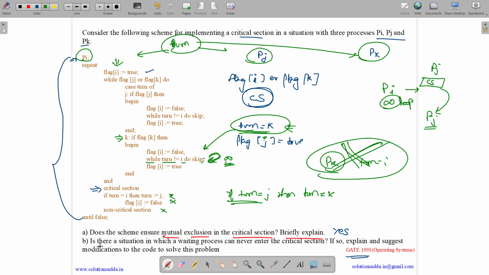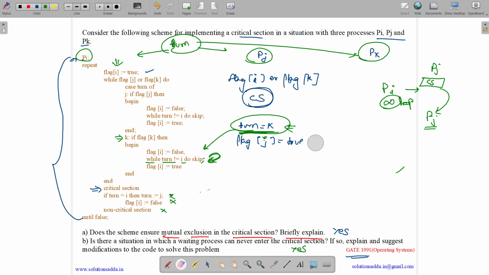And thus, is there a situation in which a waiting process can never enter a critical section? Yes, here pi was the waiting process and it can't enter the critical section because turn equals k and turn is not equal to I. Yes, there is a situation like this.